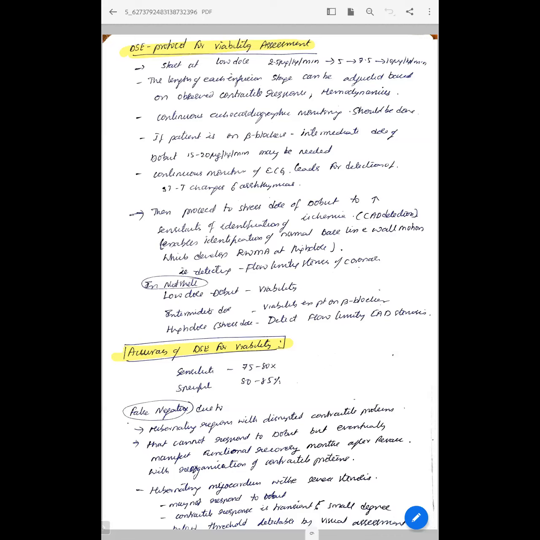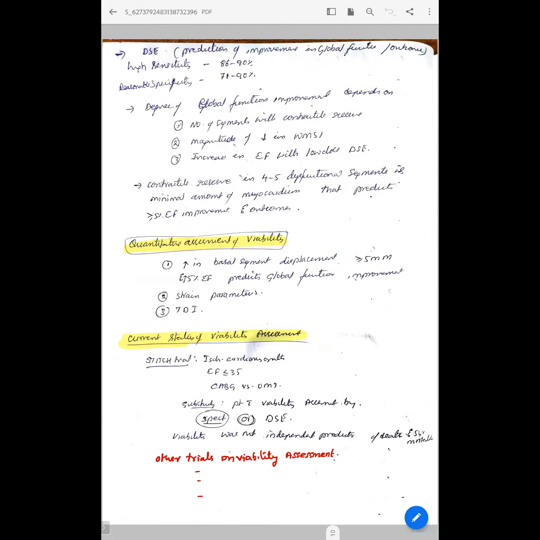Though there is a chance of viability after revascularization, this is not detected in DSC. And hibernating myocardium with a severe stenosis may not respond to dobutamine, and the contractile response is transient or of small degree, and we cannot detect it by visual assessment. So this can be missed. That's why false negatives can be present.